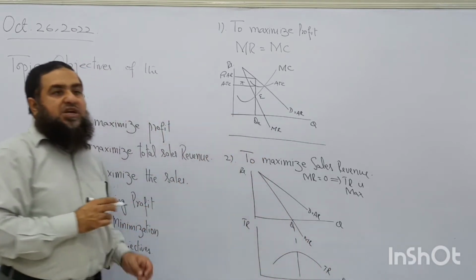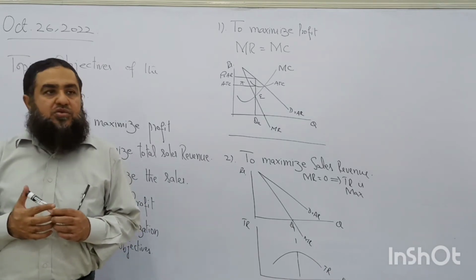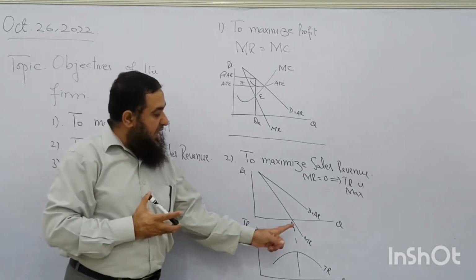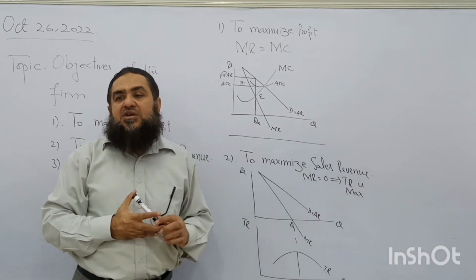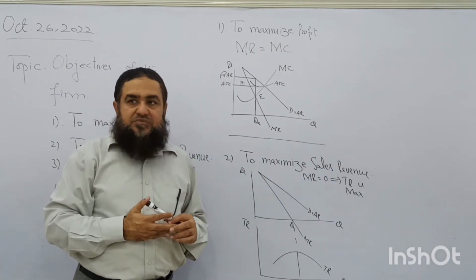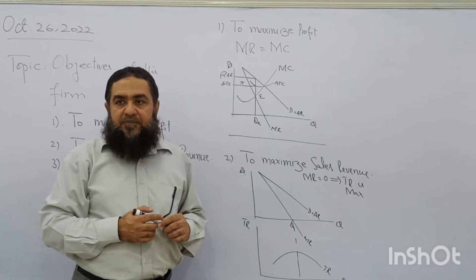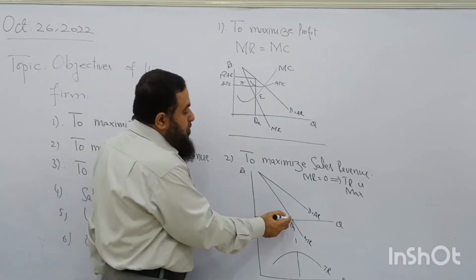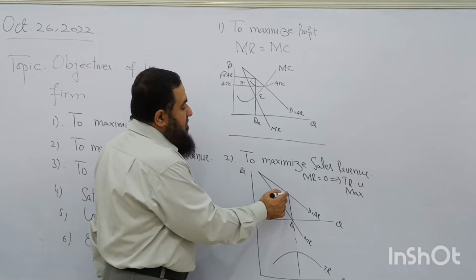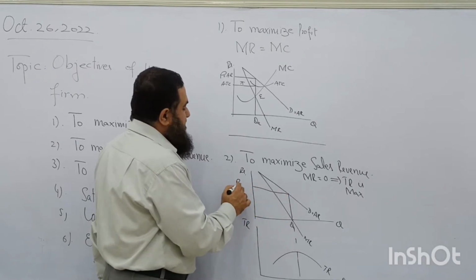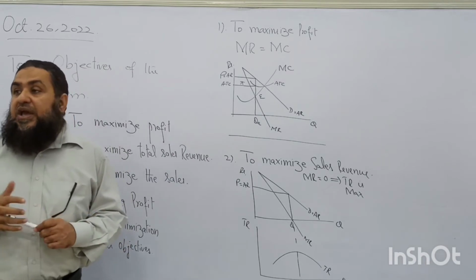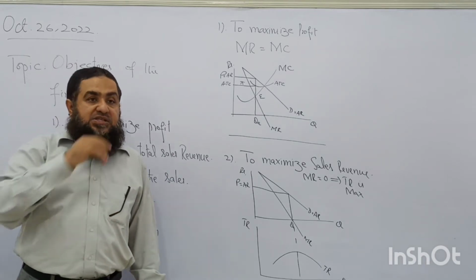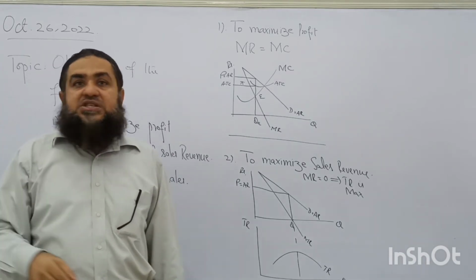So where marginal revenue is 0, the firm is having the objective of total sales revenue maximization, not the profit maximization. Is it clear? So at this level of output, you will see the firm is setting this price. Because demand curve is downward sloping, in order to sell extra units, firm has to decrease the price.